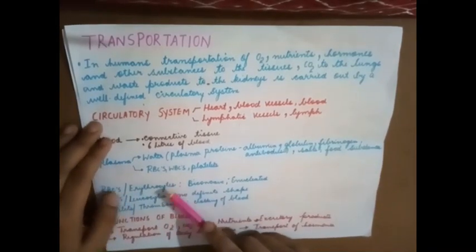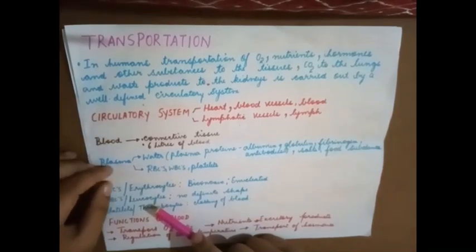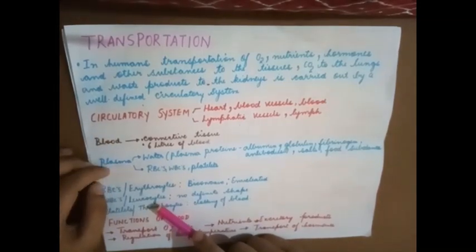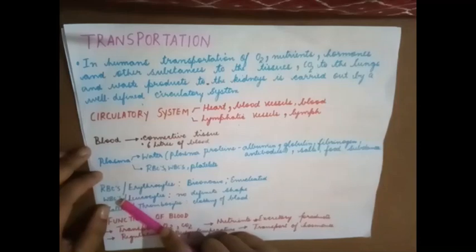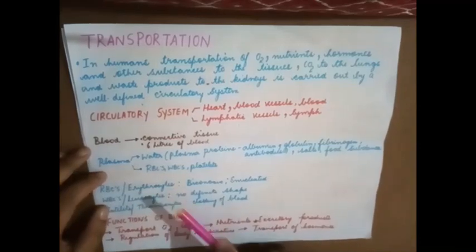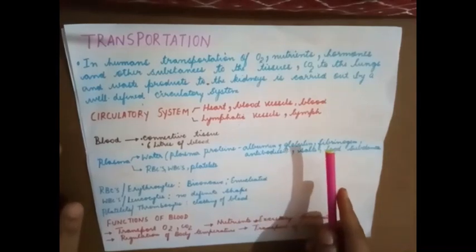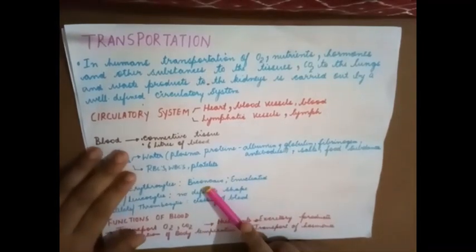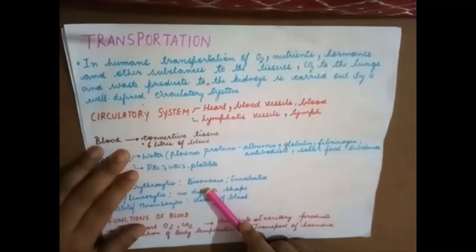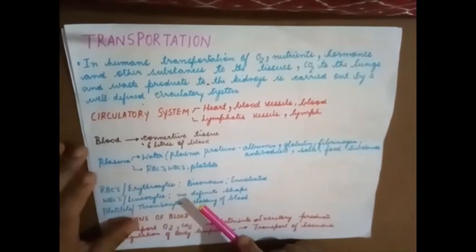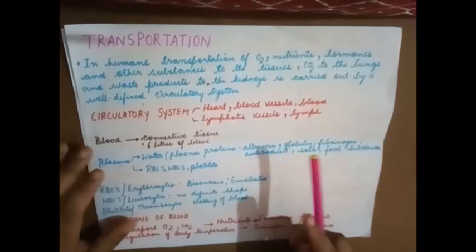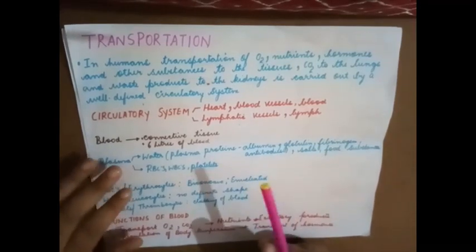Now, blood also includes cellular components apart from the plasma. What are the cellular components? RBCs. They are also known as erythrocytes. The shape is biconcave in nature. Concave means it is bent inwards. So this particular shape of the RBC shows that the structure is bent inwards.